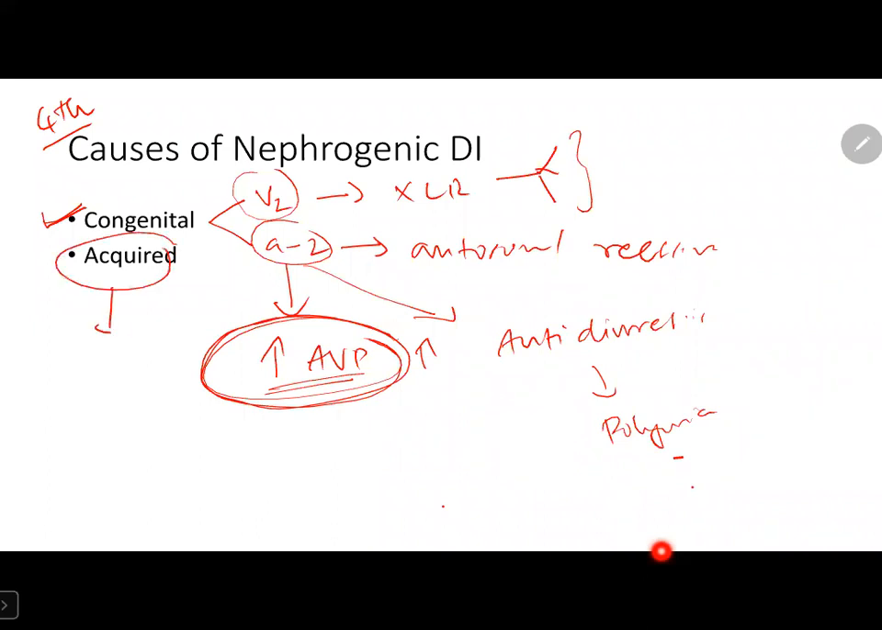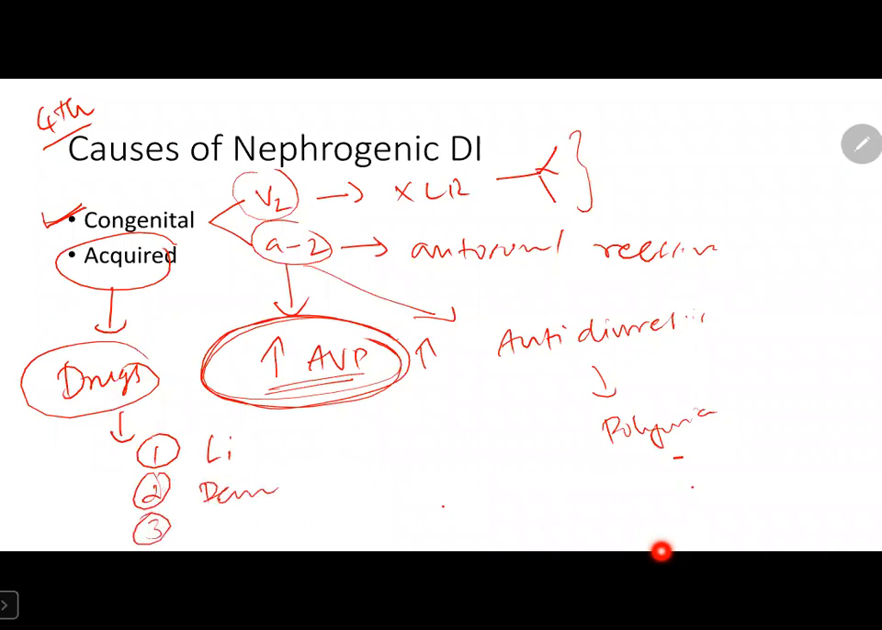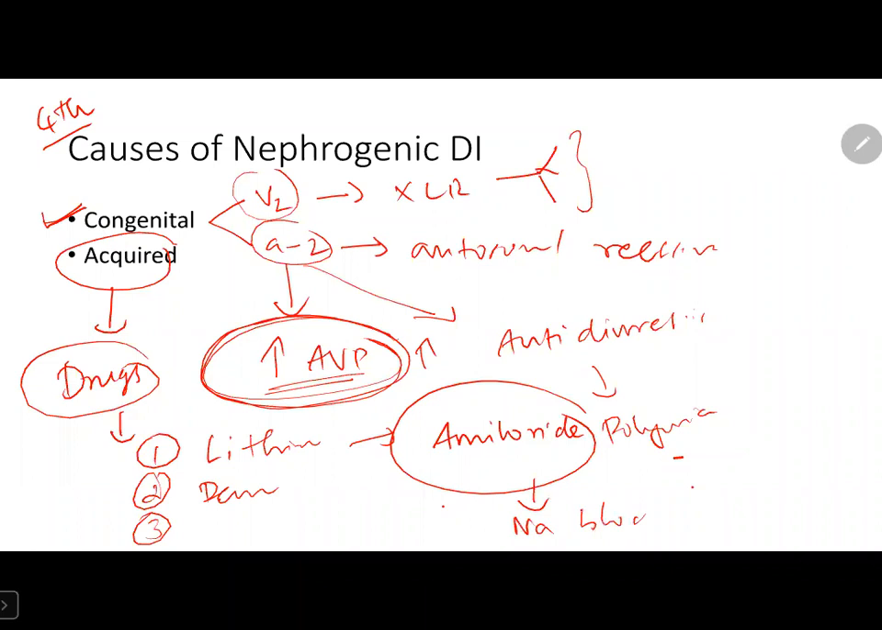So what about acquired causes? Most common is due to drugs, especially lithium, demeclocycline, etc. Lithium is the prototype drug causing nephrogenic diabetes insipidus. Which can be treated with amiloride because it specifically blocks the sodium channel through which lithium also gets reabsorbed.